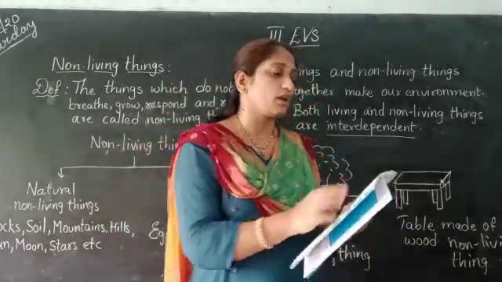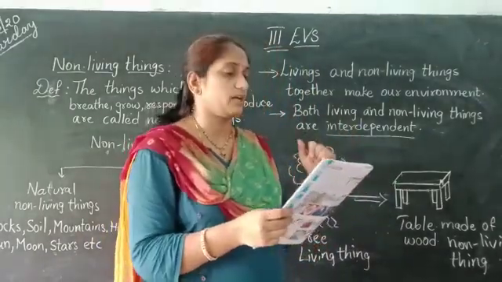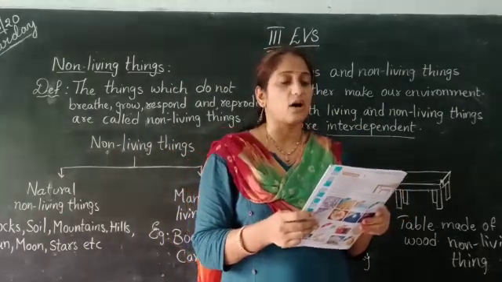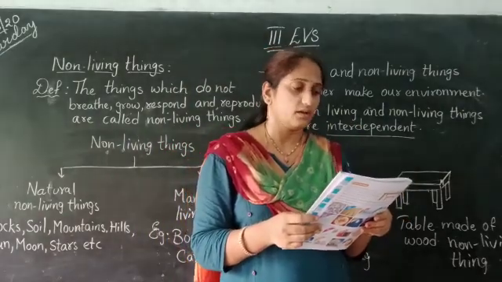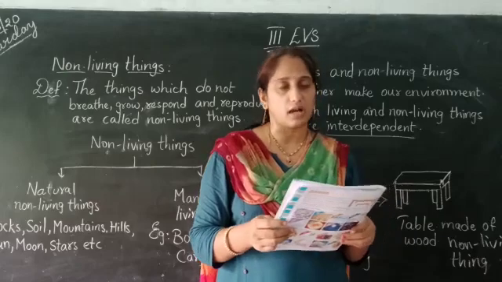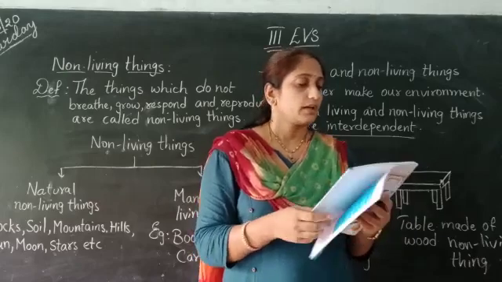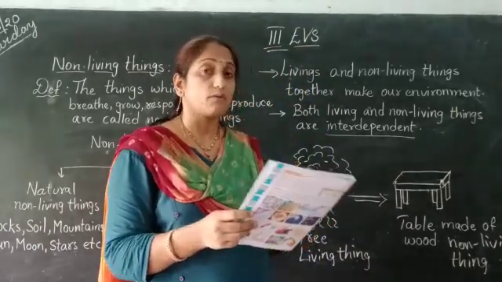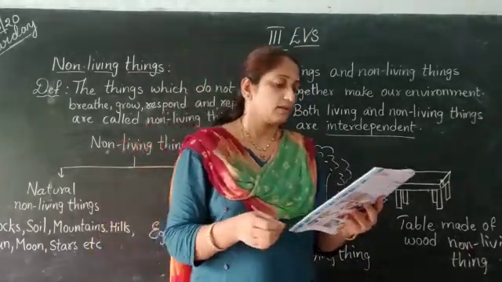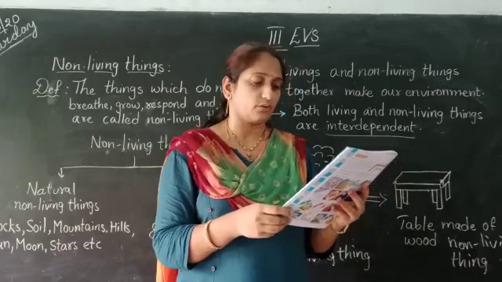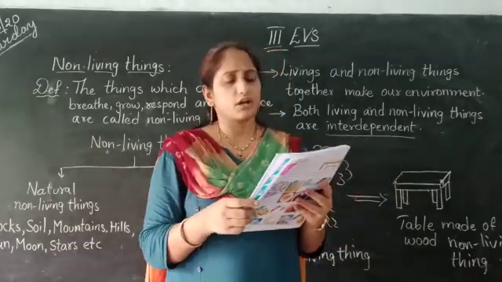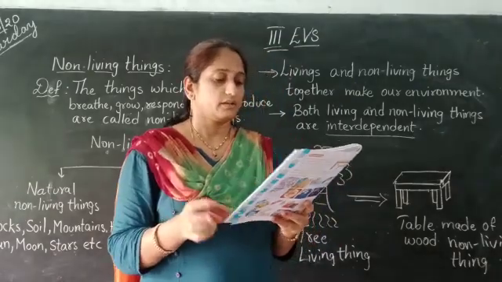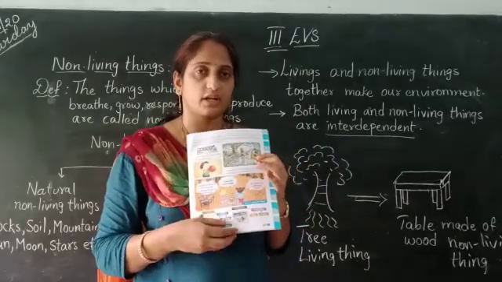Now living and non-living things together make our environment. Without living and non-living things, there will be no existence of human beings on this earth. So we must take care of our surroundings. The living and non-living things are interdependent. One example: as we blow air into a balloon, it grows bigger. Is it living or non-living? Think and say in tomorrow's class. Okay? That's all. You finish your first lesson.